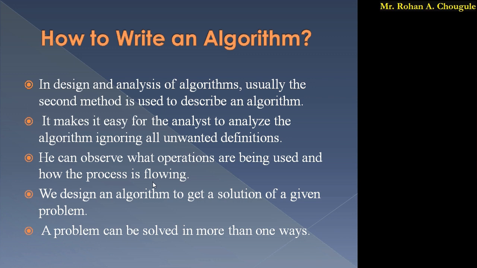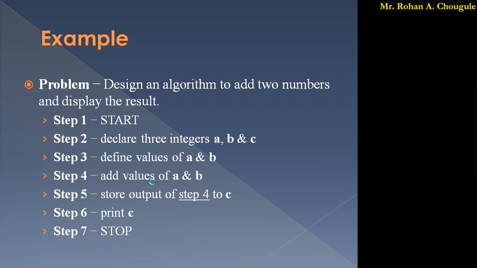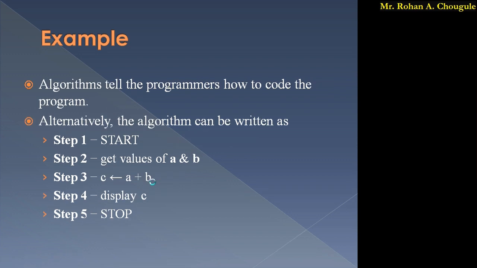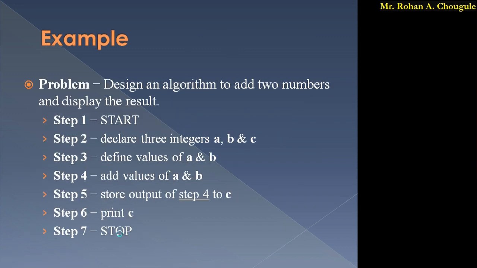So we design an algorithm to get the solution of a given problem. Here we have designed an algorithm in 2 ways. This is one way, this is the second way. Here we get the solution to add 2 numbers, right? And I said a problem can be solved in more than one way. So these are the 2 ways to add 2 numbers.